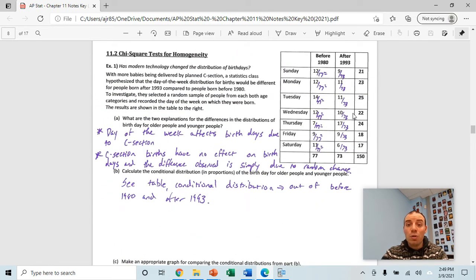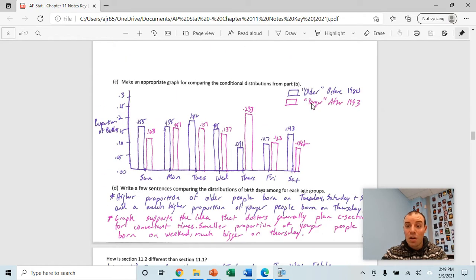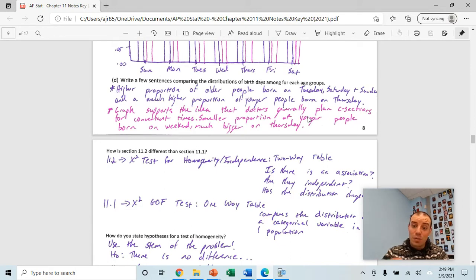Here, when I'm looking at two different distributions, or asking whether there is an association, whether they are independent, do I have two samples? Am I measuring two different variables? That's going to be a chi-squared test for homogeneity or independence. So a one-way table measuring one variable is goodness of fit. A two-way table measuring two variables, or data from two different populations or two different samples, means you'll be running a chi-squared test for homogeneity or independence.